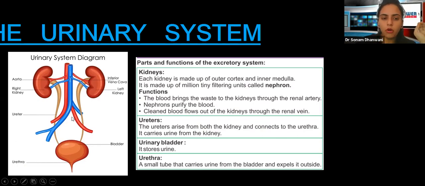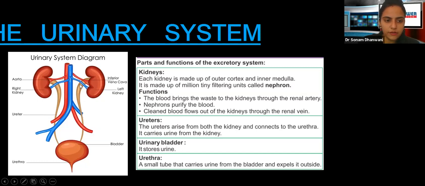The most important thing that the urinary system comprises is the kidney. The kidney is a paired organ. There are 2 kidneys, every human has 2 kidneys. Next are the ureters. These are the 2 kidneys, the bean-shaped organs.